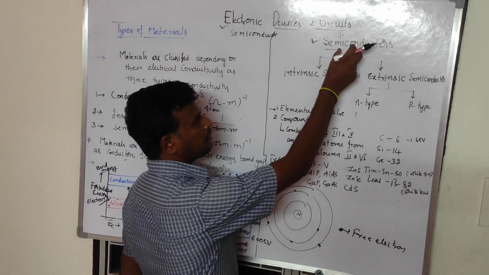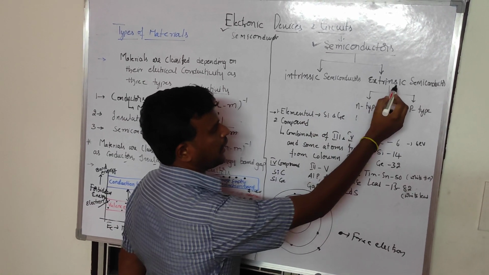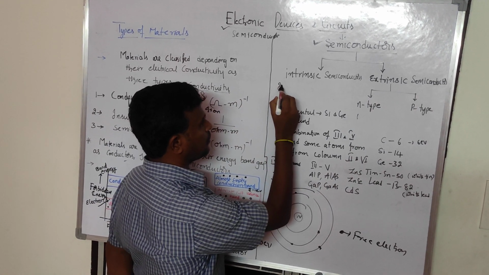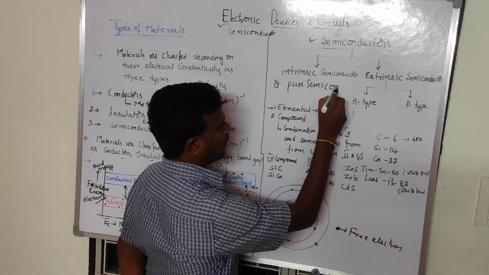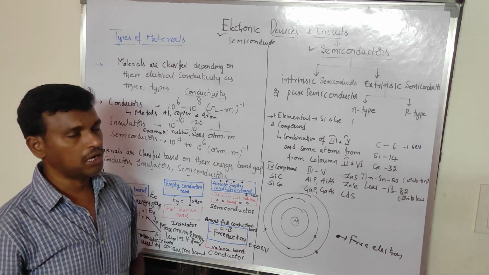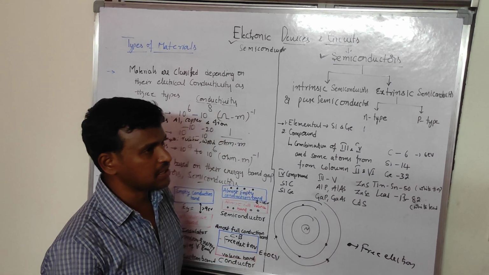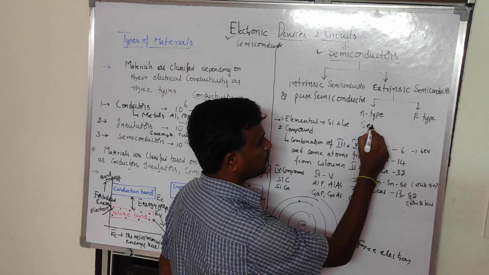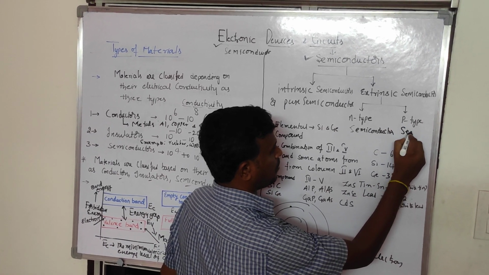Here we have two types of semiconductors: one is the intrinsic semiconductor and another is the extrinsic semiconductor. The intrinsic semiconductor is also called the pure form of semiconductor. The other type is the extrinsic semiconductor, and in this extrinsic semiconductor we have another two types: the N-type semiconductor and the P-type semiconductor.